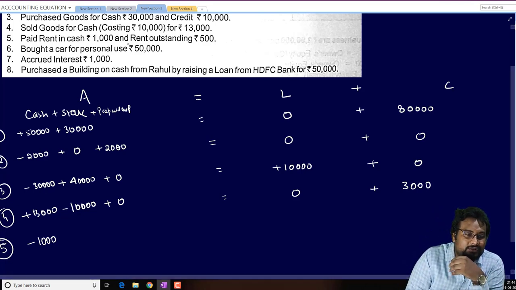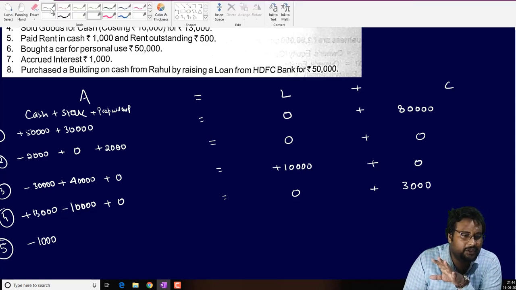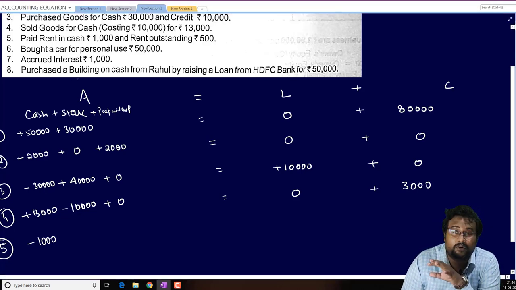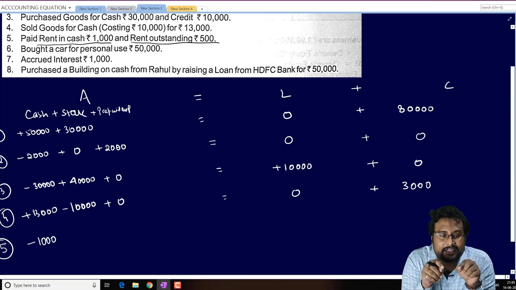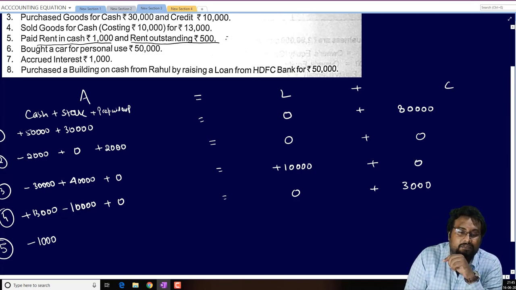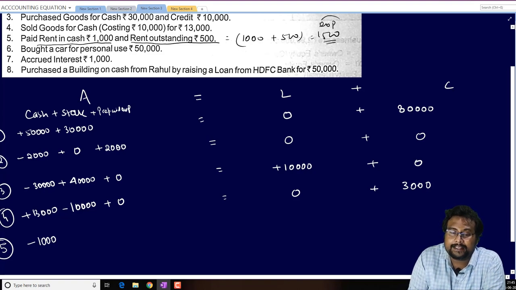In the fifth transaction, you see the fifth transaction is also very important. Actually, each and every transaction from this particular question and the next question is very important for the exam. So we paid rent in cash 1,000, so 1,000 minus from cash. And 500 is yet payable. Total rent is 1,500: 1,000 what we paid, 500 what is yet payable. And rent is our expense.